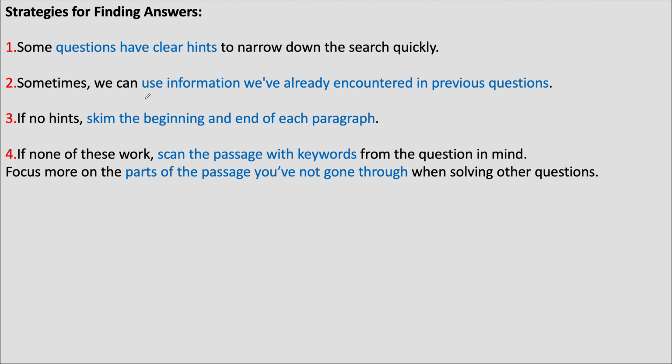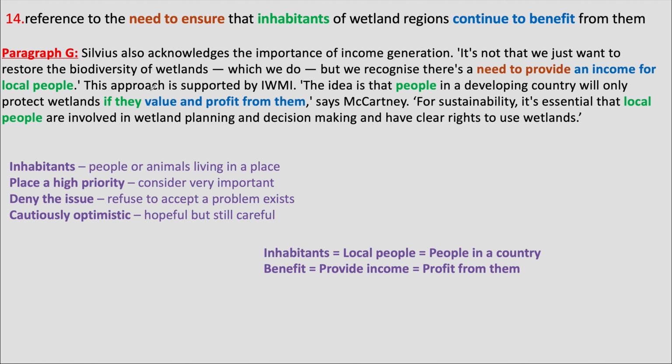Another way is sometimes we are able to use the information we have come across when solving previous questions. This did help a little because I've already gone through paragraph G while looking for another answer, and it mentioned something about income for local people. So, income could be benefit.